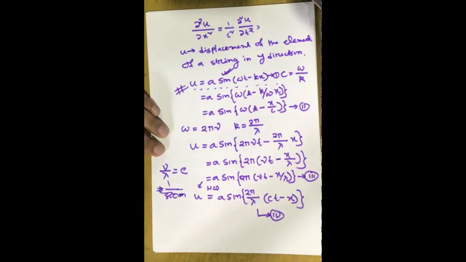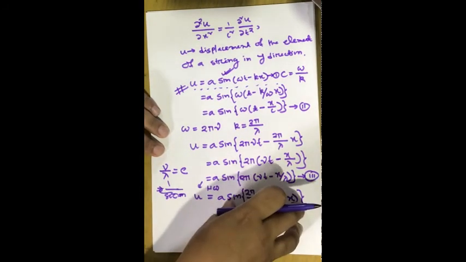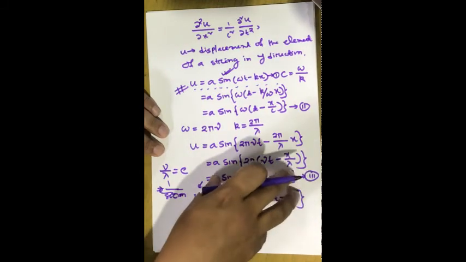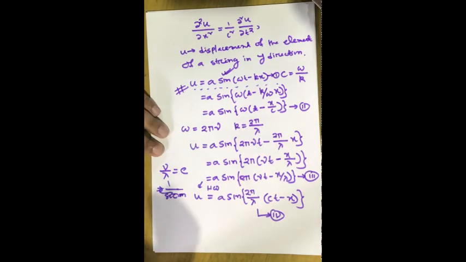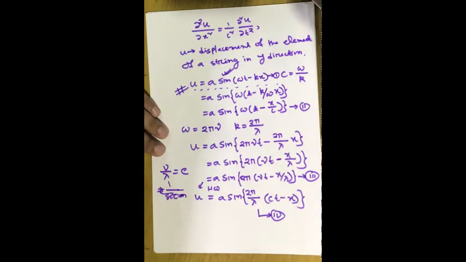Okay, so with this I wind up this part, and I hope you understand. As you can see, the transverse wave and the longitudinal wave have similar kinds of solutions, and they also follow a similar kind of wave equation. This is the most important part. Longitudinal or transverse doesn't matter, they always follow a similar kind of wave motion.